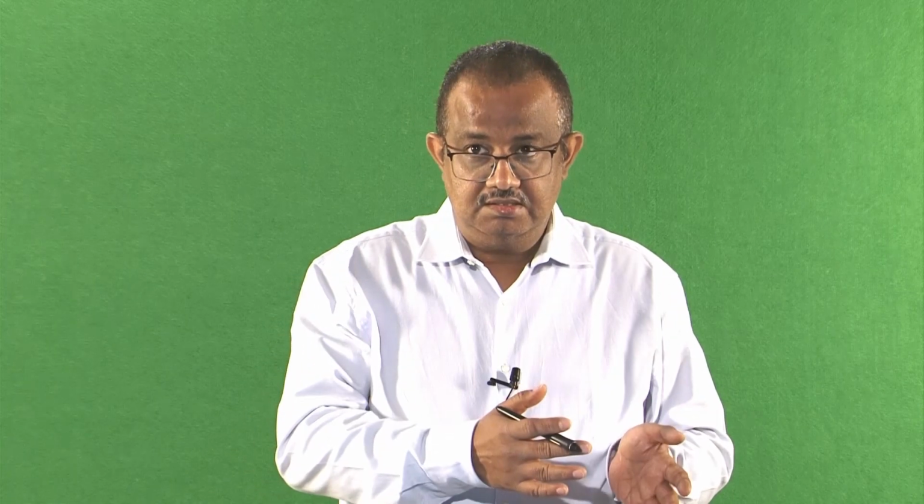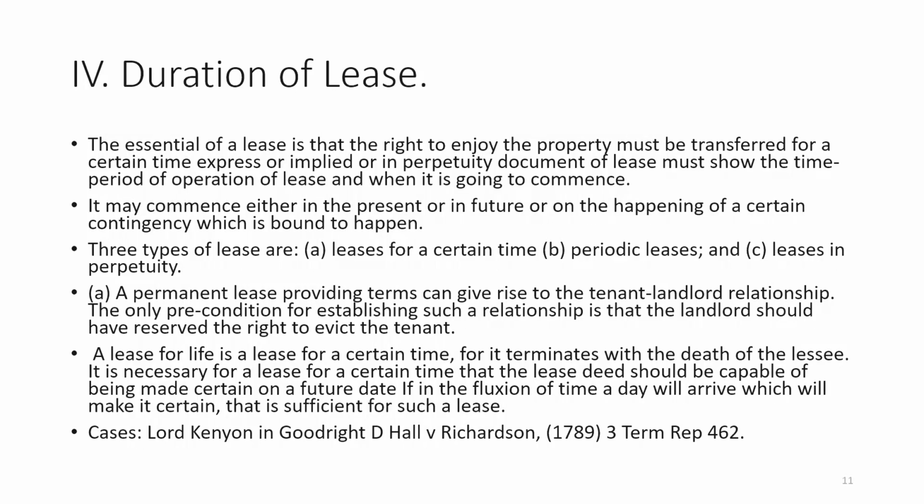For example, if it has been said that I will lease out this property to someone when my daughter is going to be married, or on the death of a particular party or particular heir, these kinds of things may be put as a condition.